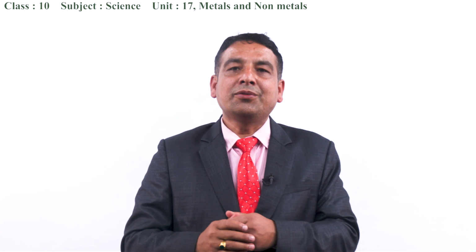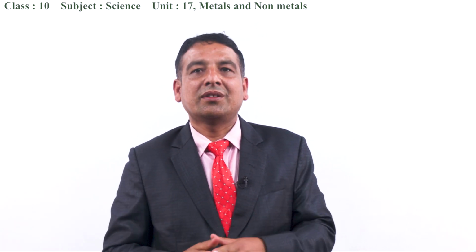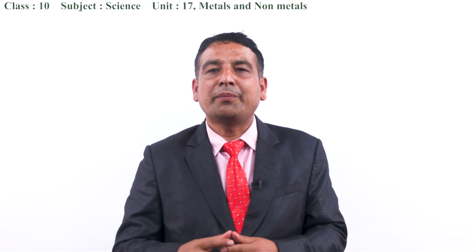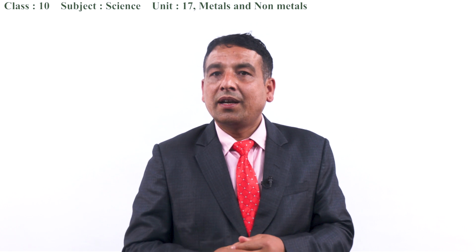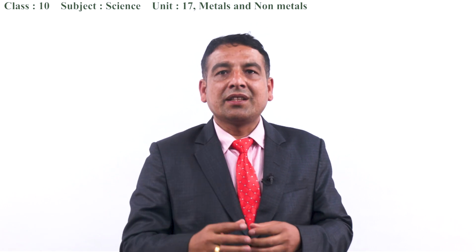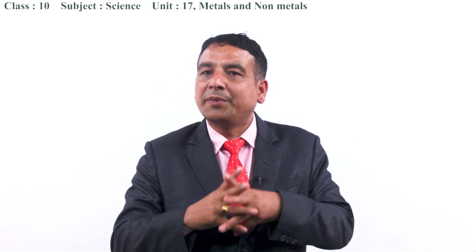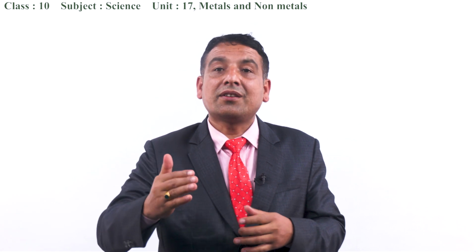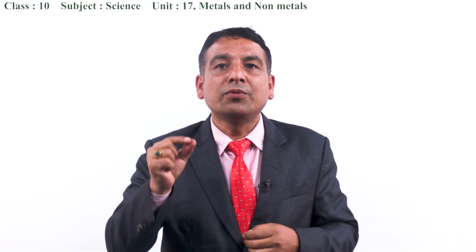Okay, in today's class we have discussed the difference between metal and non-metal, what type of substances are metals, and what features should be known to distinguish between metals and non-metals.